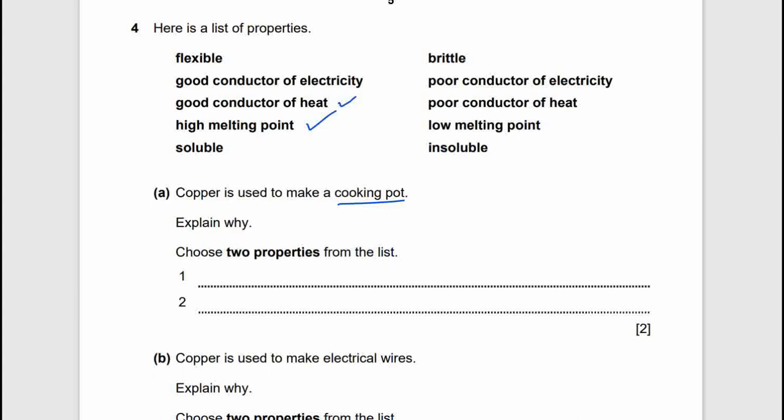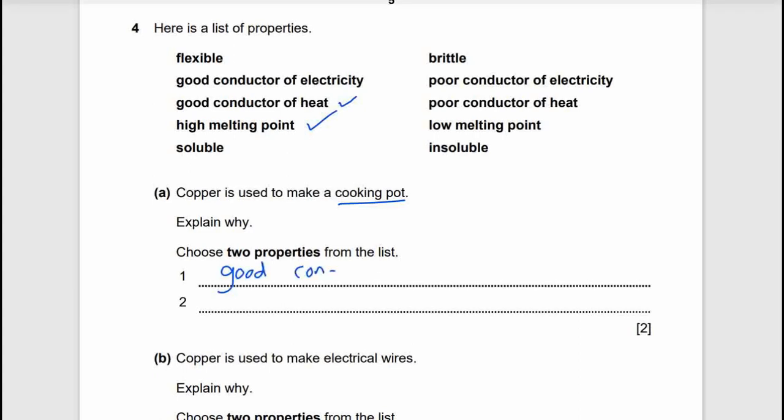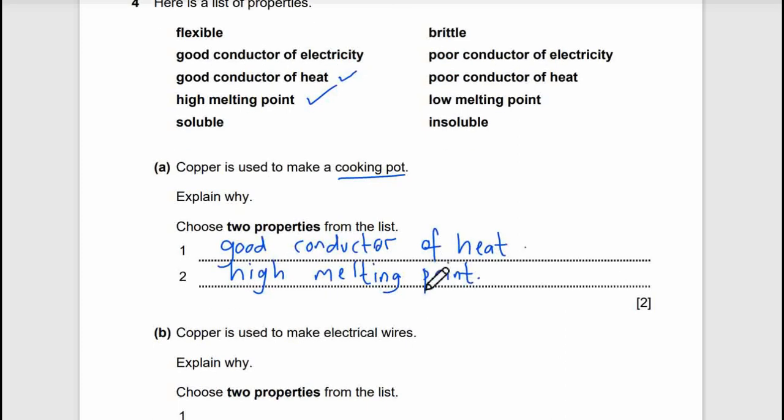So we write good conductor of heat and high melting point. When we heat up the pot, it will not melt, and with good conductor of heat, it can transfer heat when we heat up the pot.